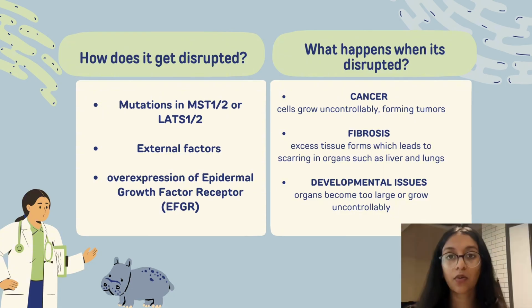pathway. So when the Hippo pathway is disrupted, YAP/TAZ proteins move into the cell's control center, which is the nucleus, and turn on genes that make cells grow and divide too much. This can lead to development of cancers where cells multiply uncontrollably, as well as fibrosis where there is too much tissue buildup. In some cases, it can also cause organs to grow abnormally large because the pathway's normal role of keeping cell growth in check is lost.